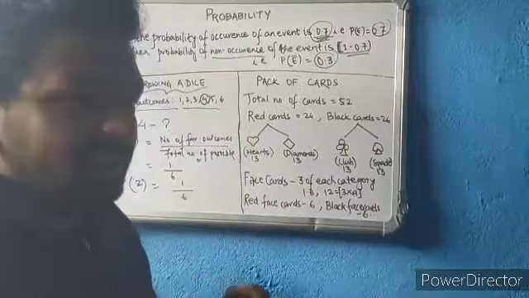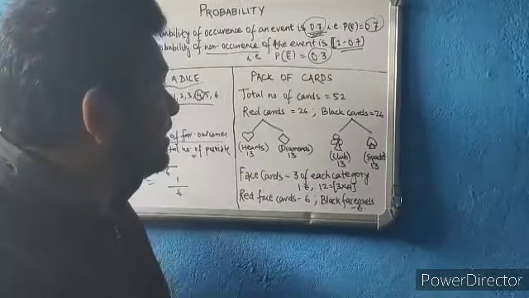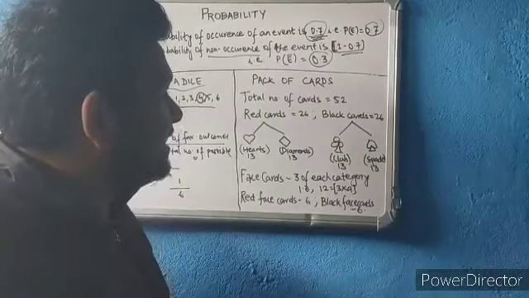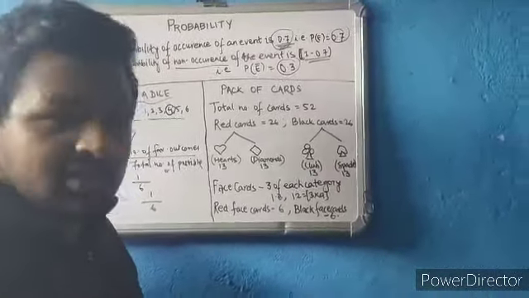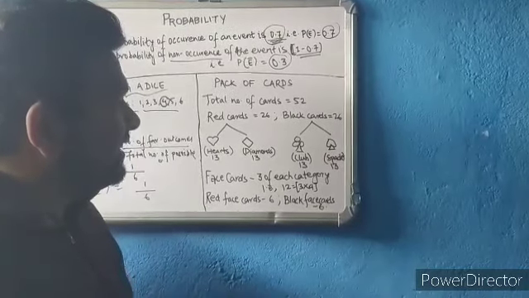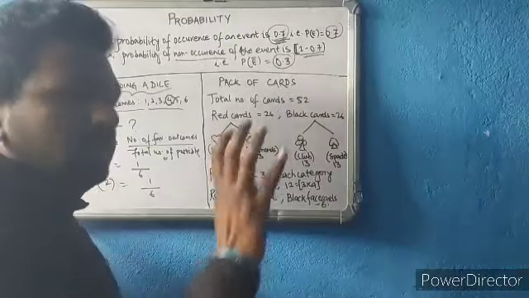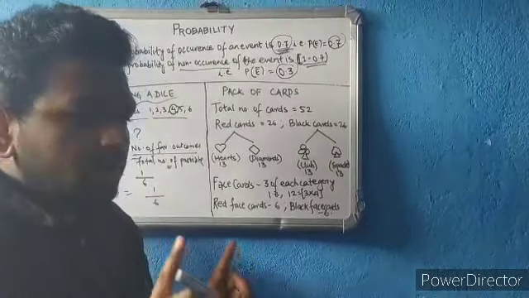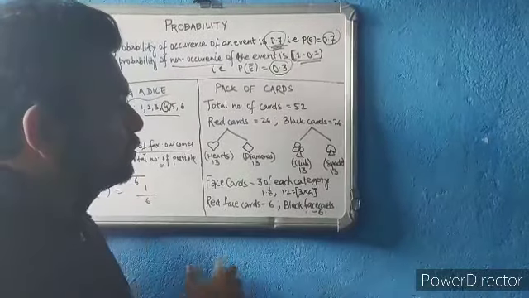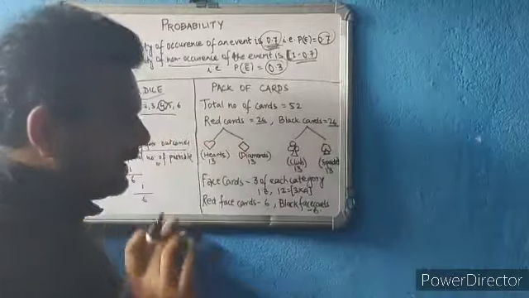Now let us come to the card case. It's a lot of fun to talk about cards, and your parents may say that you are getting naughty, but it's good to be naughty sometimes. So in a pack of cards we have a total of 52 cards. Everyone knows there are 2 colors, red and black. So 26 cards are red colored and 26 cards are black colored.